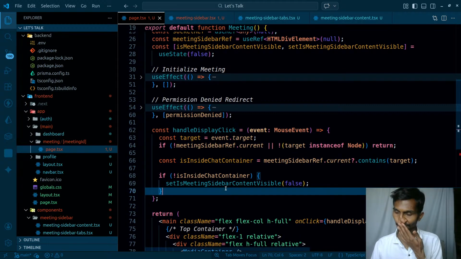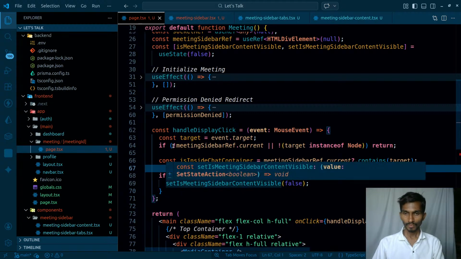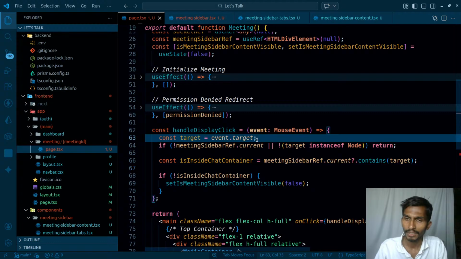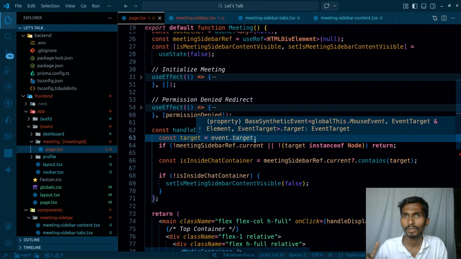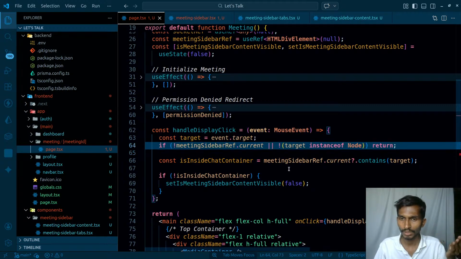And then what is the next thing? Now I have to check. So wherever I clicked, okay, this much is done. What is the next thing that I have to do? The next thing is that if I'm clicking inside, so I have to check where I'm clicking. So I'm getting a target event, a target element, and that is already at the top level. And now I'm gonna be getting whether I clicked inside that or I clicked outside that.